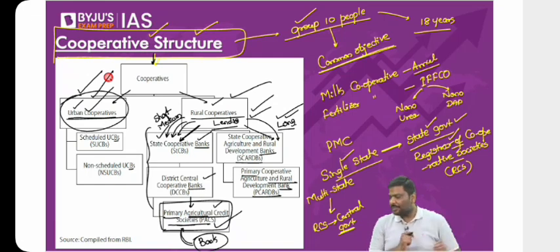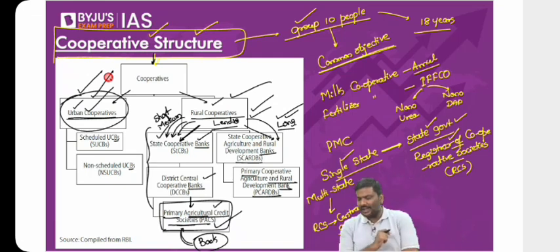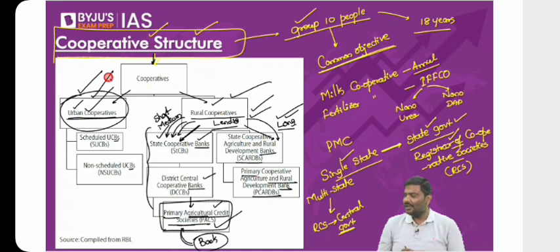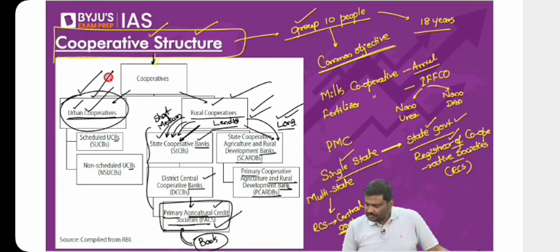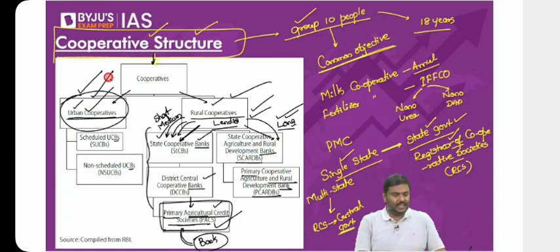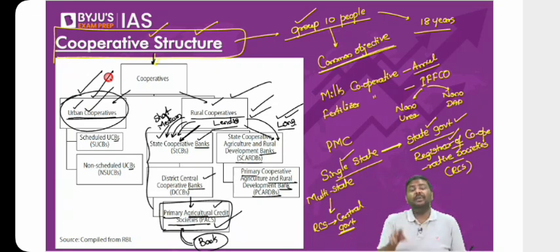Before that, any questions that you people have? Are PSCs present in every rural area? It's not a condition per se, not a rule that everywhere we should have a PSC. It all depends on whether the cooperatives are set up or not. Only PSCs do not belong to the bank category? Yes, in this structure of cooperative banking that I've discussed, PSCs are purely societies registered under the Cooperatives Act of the Union or the state government. But these are not banks.